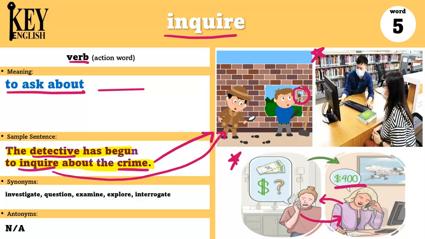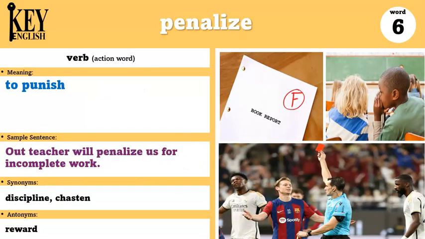Some synonyms are investigate, question, examine, explore, and interrogate. And there are no antonyms for this word. Are you a person that often inquires about things so you can learn about them or not? Our next word is penalize. Penalize is a verb and it means to punish.